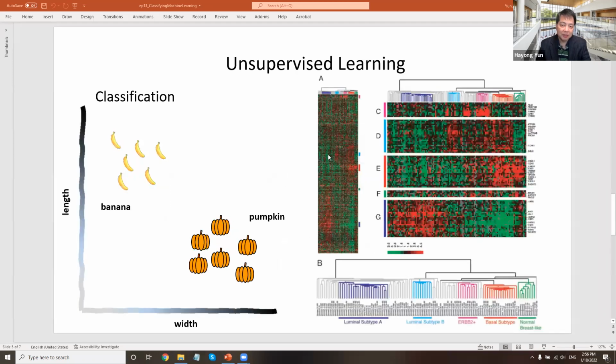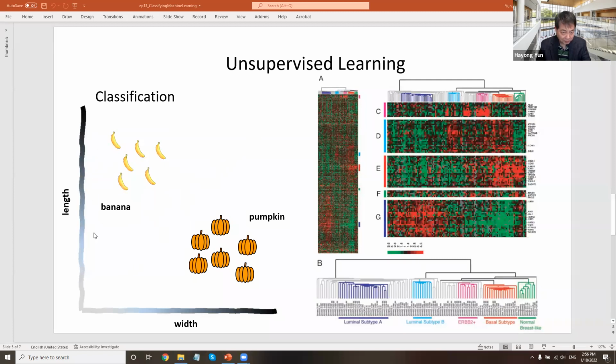Unlike that, there is also unsupervised learning, which does not have a correct answer in the data. So these are just X variables, the explanatory characteristics. For example, banana has certain length and width, and pumpkin has certain length and width. In real life, we do have some concepts of what is a banana and what is a pumpkin, but we want a machine to tell whether it is, or which one it is, without actually having to tell banana or pumpkin.